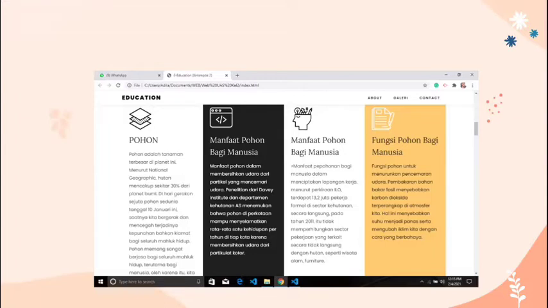Then inside the container are 4 columns, where the first column source code is a div class icon order and span class Flaticon layer. Then the second column has a div class icon order and span class Flaticon web programming. The third column has a div class icon order and span class Flaticon idea. And the last column has a div class icon order and span class Flaticon vacation contract.